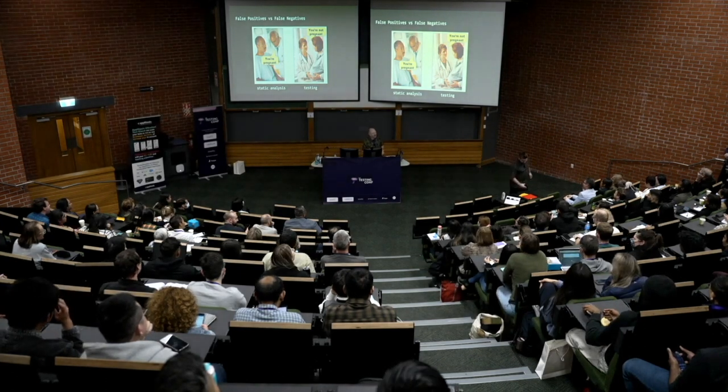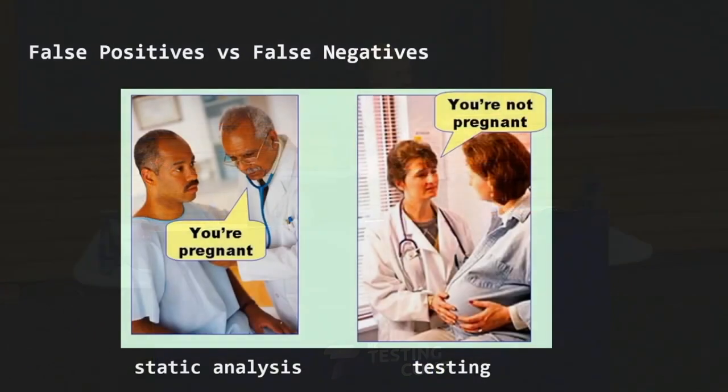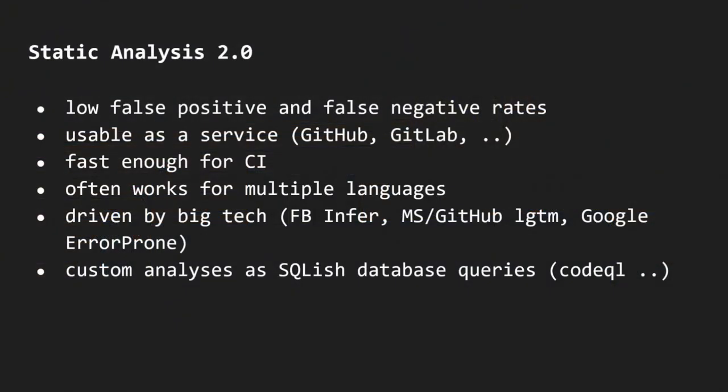Excellent, yeah. Okay, so false negatives are things you miss, and that's what testing suffers from. You only test what you test, right? It's never complete, and coverage, of course, is no guarantee that it is complete. Testing has false negatives. Static analysis tends to suffer from the opposite thing. You find too much, so you have false positives, but that's also a problem, because then it creates issues you have to deal with that block resources you'd rather spend on other things. So the pitch is really that there's a new generation of static analysis tools that addresses a lot of those things and does really, really well.